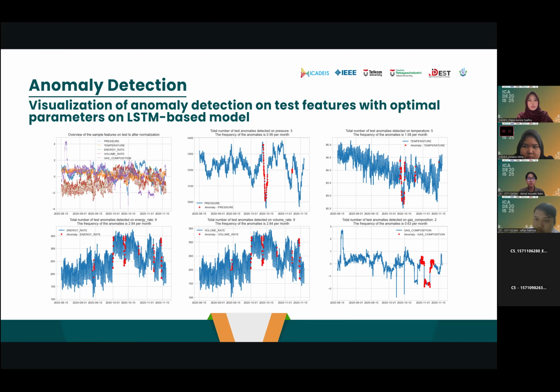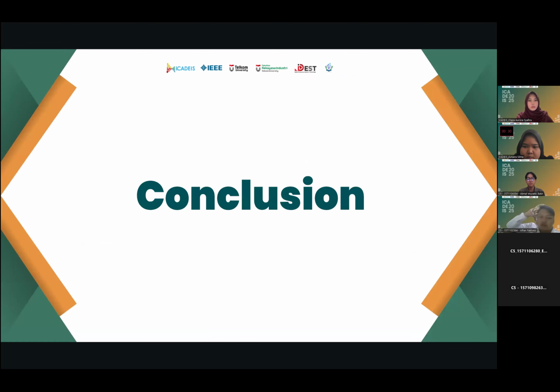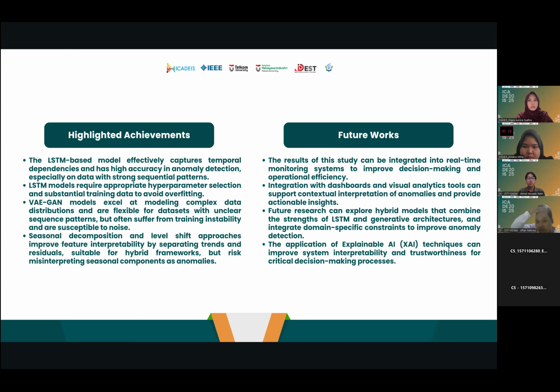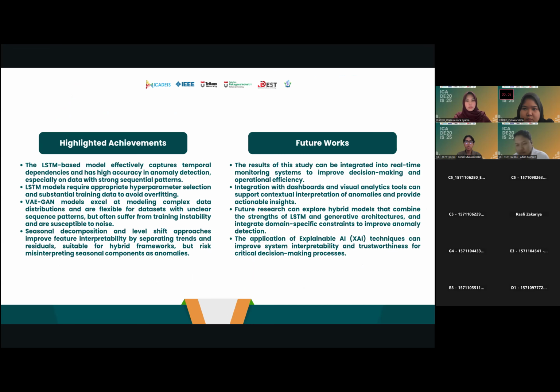And for the conclusion, the LSTM-based model effectively captures temporal dependencies and achieves high accuracy in anomaly detection. And seasonal decomposition and level shift approach improve feature interpretability by separating trends and residuals. Future work can be integrated into real-time monitoring systems such as dashboards and visual analytic tools. Explainable AI can improve system interpretability.